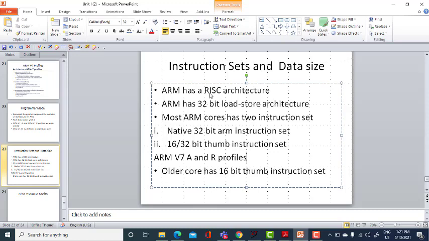They use unprivileged mode for user tasks, and this allows the system to protect itself from user tasks and also protect tasks from each other. Now, coming to the ARM cores and discussing the processor cores in general, ARM has typically 7 basic operating modes.